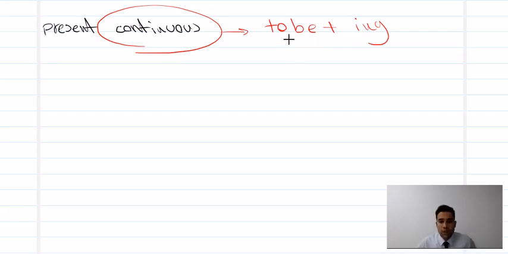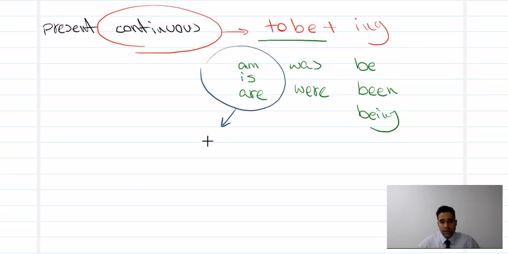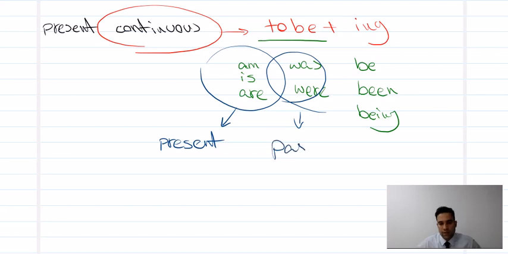Why did I say to be? To be, as I told you in previous video, is am, is, are, was, were, be, been, being. Okay, so these are to be verbs, all of them. Am, is, are, we use them for present time. Was, were, we use them for past time.